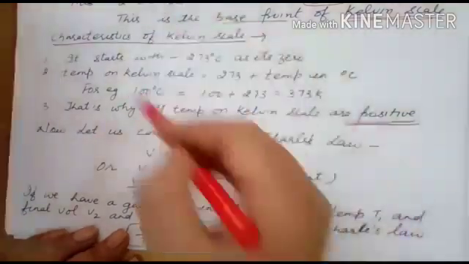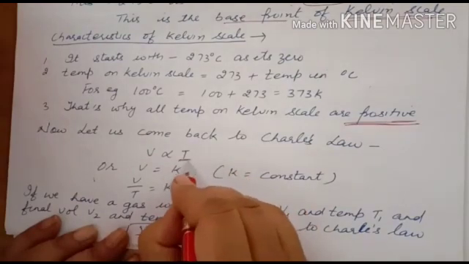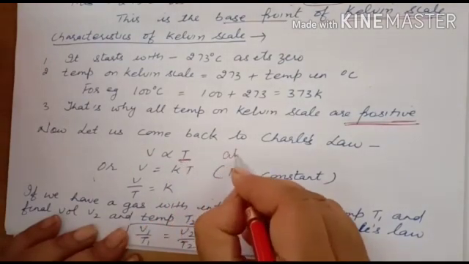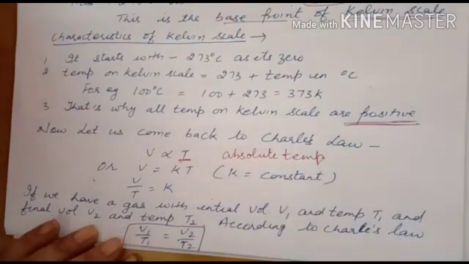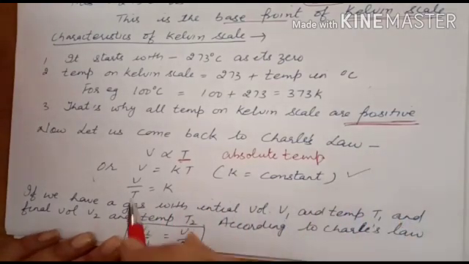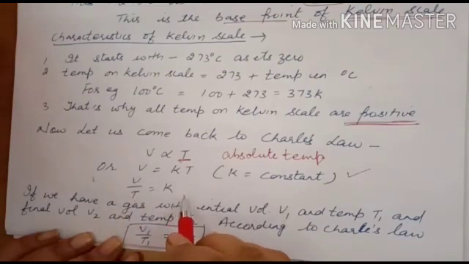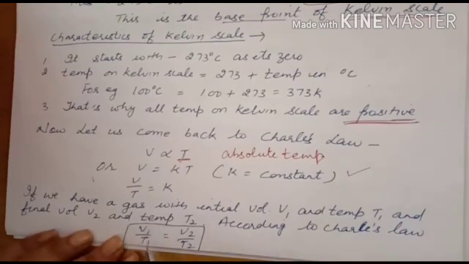Now let us come back to Charles' law. So Charles proved that volume is directly proportional to temperature. Now this temperature is absolute temperature. Or we can say V is equal to KT, where K is a constant. Or you can say V upon T is equal to K. Now if we have a gas with initial volume V1 and temperature T1 and final volume V2 and temperature T2, according to Charles' law, V1 upon T1 is equal to V2 upon T2.